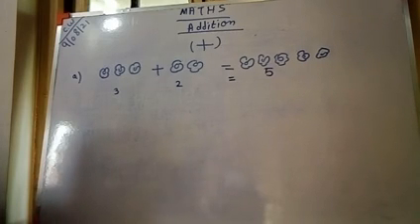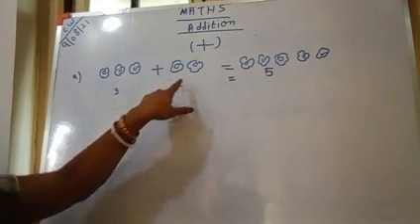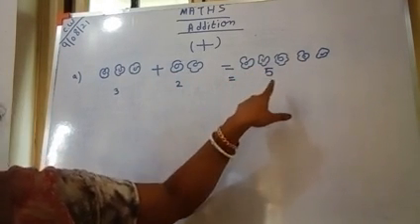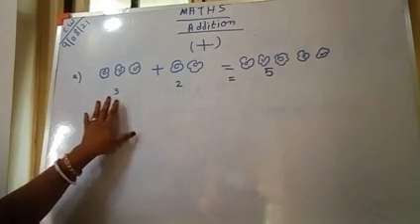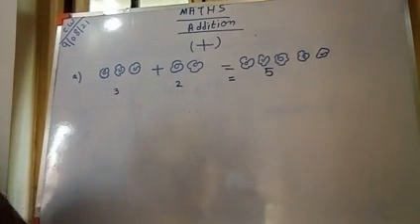So you have to count the pictures, write the number, and again count and write the total number of flowers. This is called addition. This is how we read it: 3 plus 2 will be 5. One more, you see.